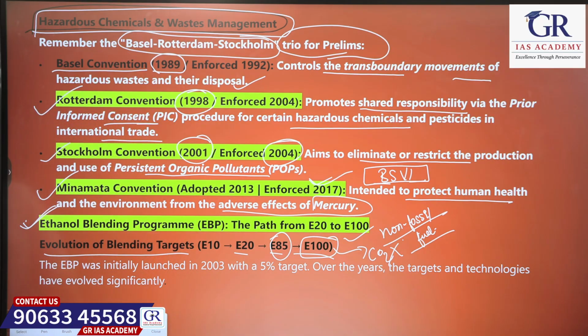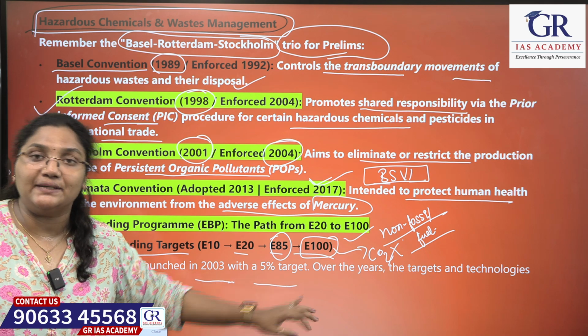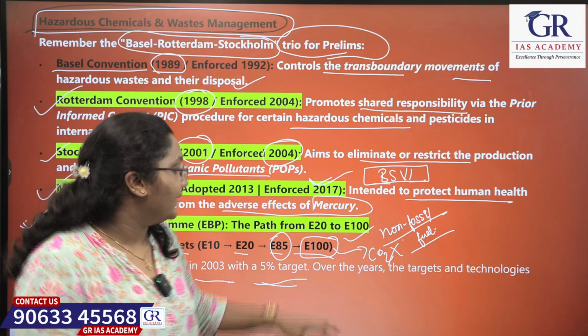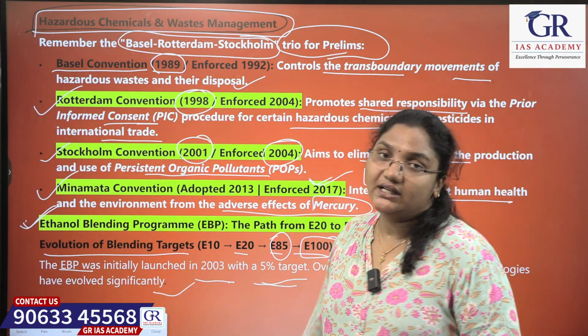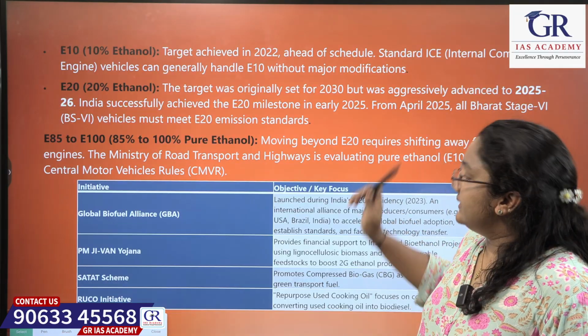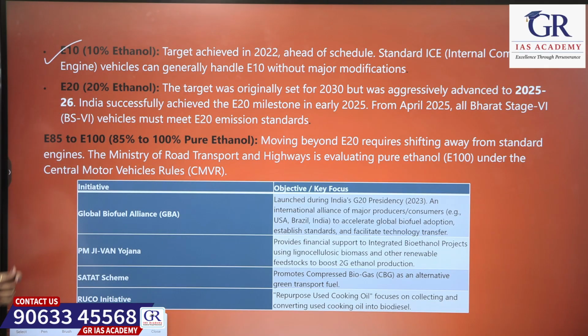Okay, see. The ethanol blending program was initially launched in which year? 2023, with a target of 5%, not even 10% of ethanol, it is 5% of target. Over the years, the target and the technologies have evolved significantly. Okay. Now, moving on, let's see. See this, E10. E10 is the 10% ethanol.